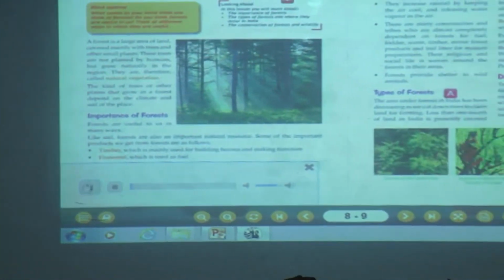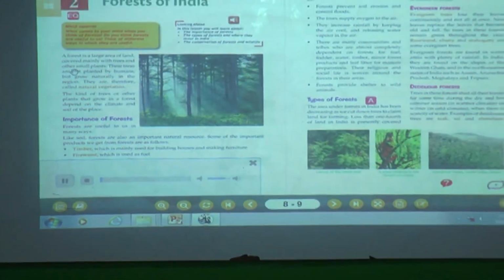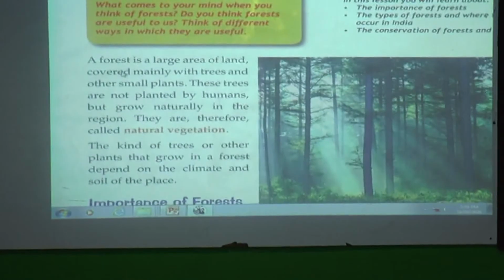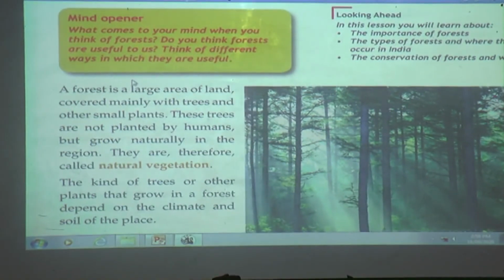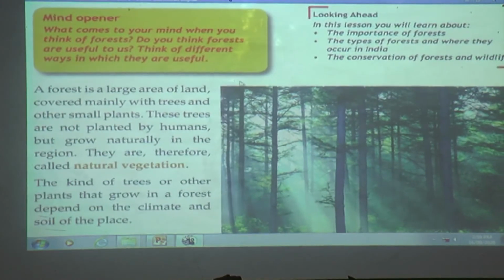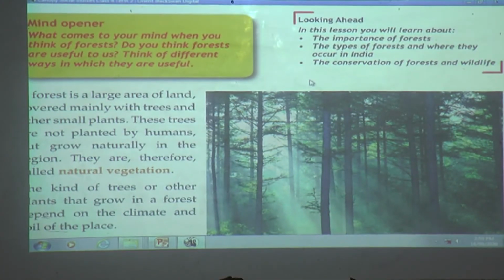Think of different ways in which they are useful. Looking ahead, in this lesson you will learn about the importance of forests, the types of forests and where they occur in India, the conservation of forests and wildlife.